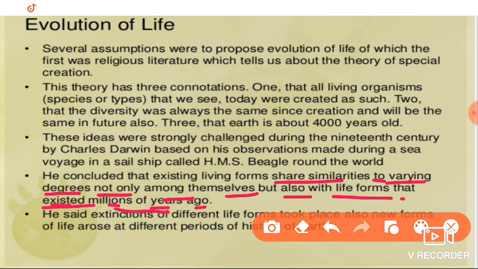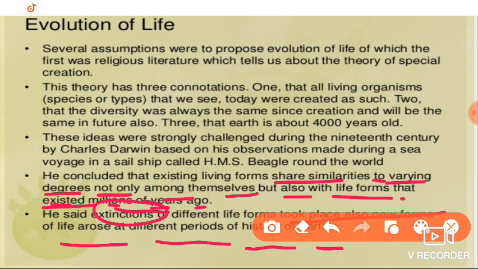And here the next point: he also said that many animals became extinct. Different life forms took place and new forms of life also arose in different periods of the history of earth.